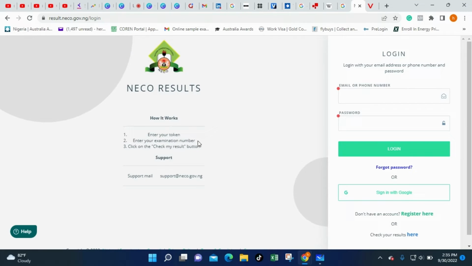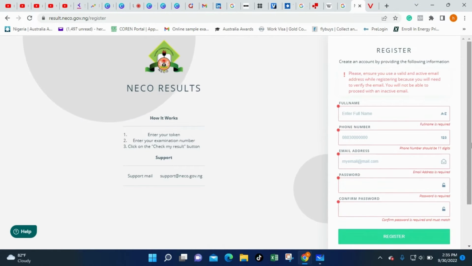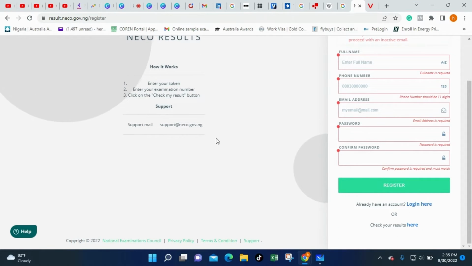Now, if you person wey don enter this website before, you don register for this website before, you no suppose register again. The next thing wey you go do na to put in that email address wey you take register and the password. And after you don do that one, you click wetin? Login. But if you be person wey never enter this website before, wetin you go do na to come here, come click what? Register. Now you go put your full name, you go put your phone number, you go put your email address and then your password. And once you don confirm your password, make you click register.